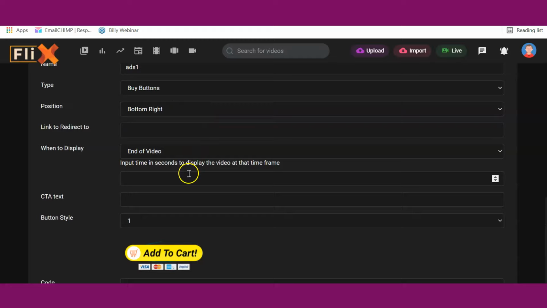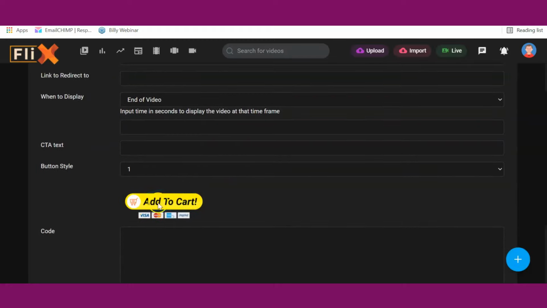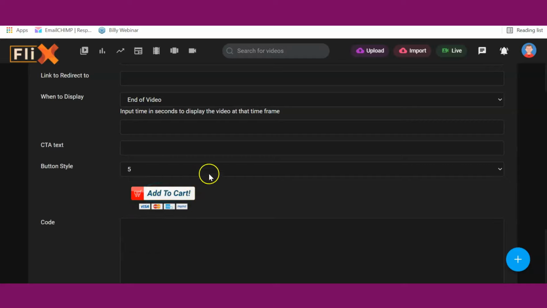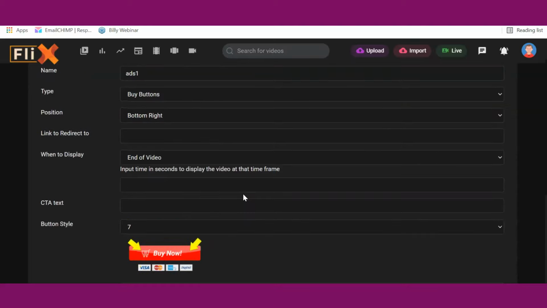Aside from that, you can as well insert buy buttons. As you can see, you have the call to action text here, and then you can select the button styles. There are tons and tons of button styles here. As you can see, there are a lot of them. So you can select any one you want to use and you're good to go.